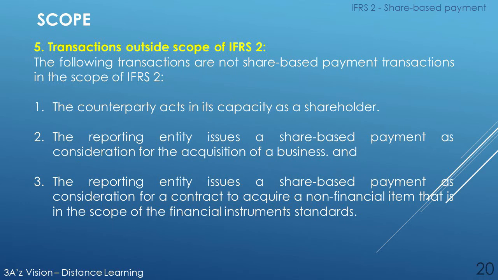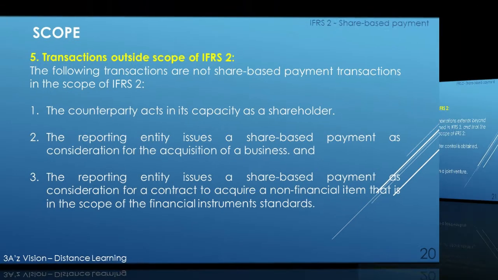Transactions outside scope of IFRS 2. The following transactions are not share-based payment transactions in the scope of IFRS 2. Number 1. The counterparty acts in its capacity as a shareholder. Number 2. The reporting entity issues a share-based payment as consideration for the acquisition of a business. And number 3. The reporting entity issues a share-based payment as consideration for a contract to acquire a non-financial item that is in the scope of the financial instruments standards.